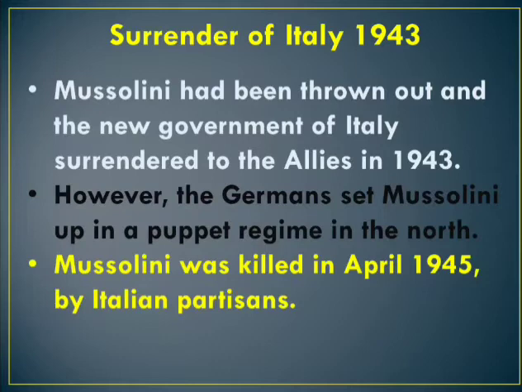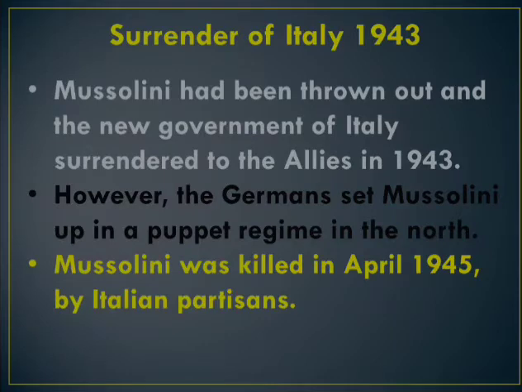The Allied forces heavily bombarded Sicily and landed on the island in 1943. Mussolini was shot dead by his own countrymen, because the Italian people were not satisfied with the rule of Mussolini. However, the Germans set Mussolini up as a puppet regime in the north. Mussolini was killed in April 1945 by his own countrymen.